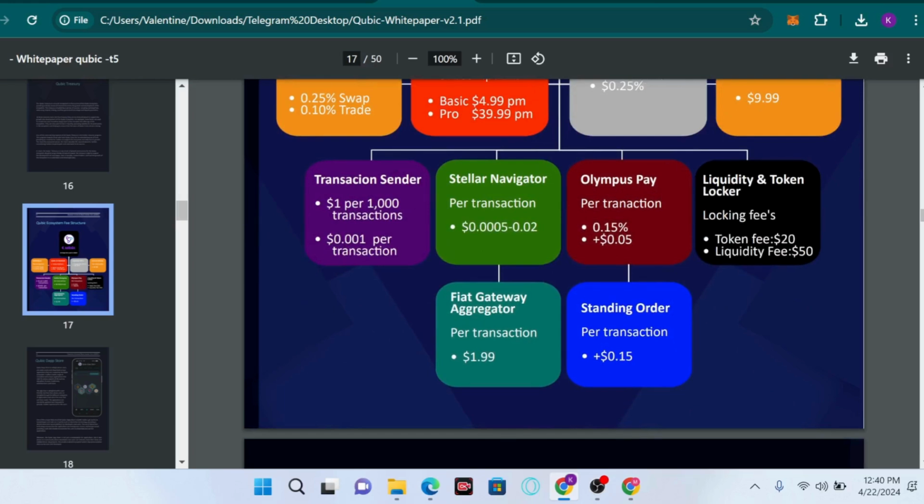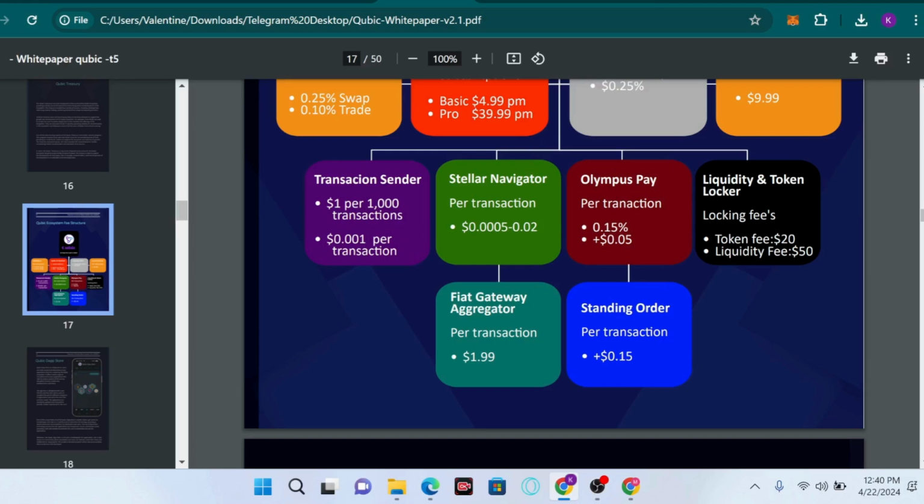On this platform we have $1 per 1,000 transactions, and we also have 0.001 per transaction. So the transaction sender has to do with the decentralized tools used for handling mass transactions for individuals and businesses, to reduce time consumption and cost of the platform.